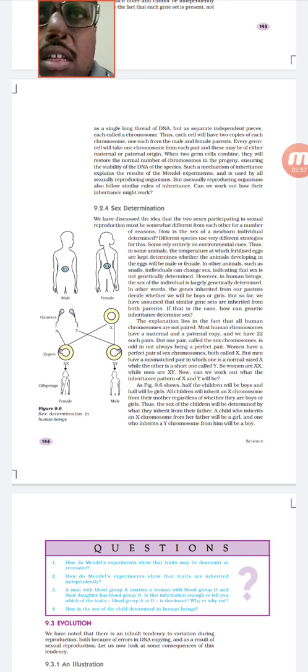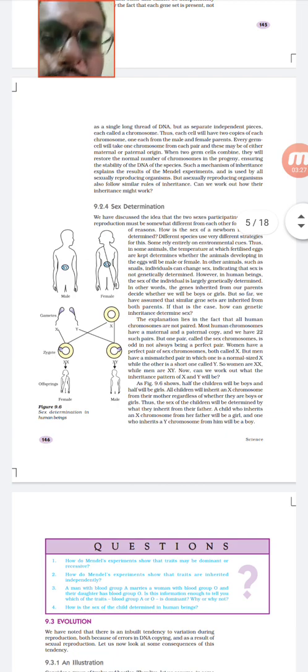Fighting means it is not a literal fight as we think, but a conflict through synthesis of proteins and enzymes. When that conflict takes place, if the male part wins, the coming embryo or fetus will be male, and if the female part wins, it will lead to female.